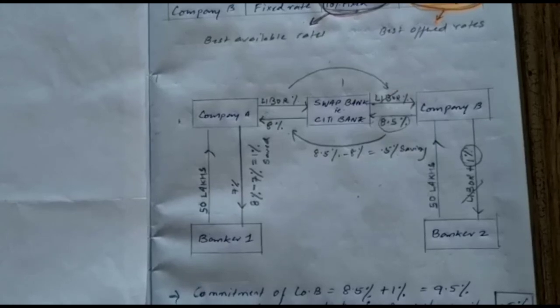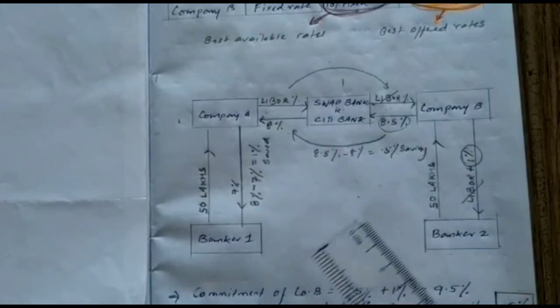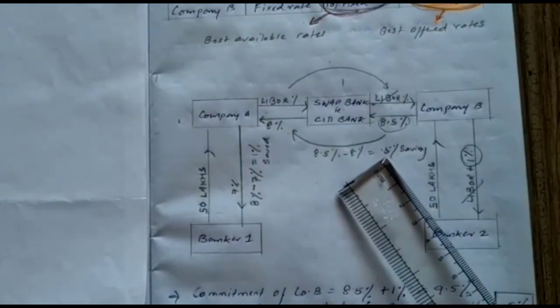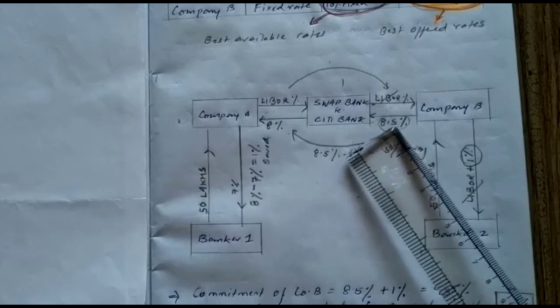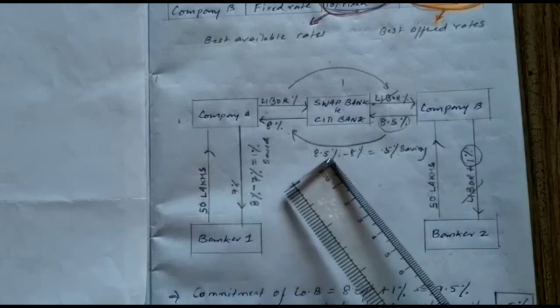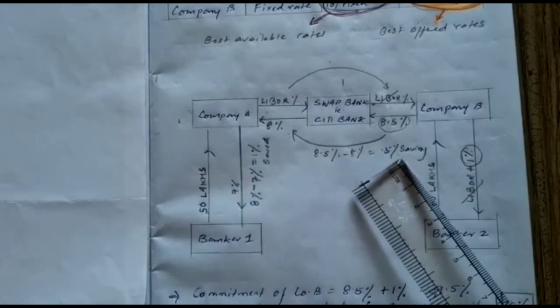So to conclude, the swap bank by entering into this transaction is making a profit or savings of 0.5%. How? It is collecting 8.5% from company B and paying only 8%. So it is keeping 0.5% with itself, ultimately making a profit.